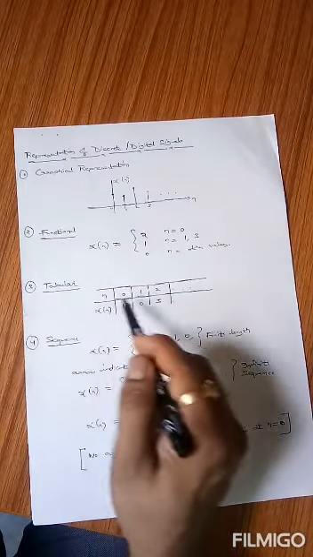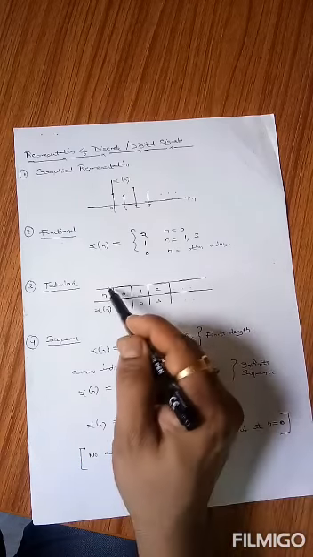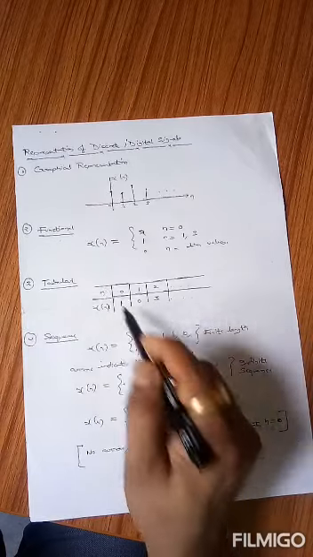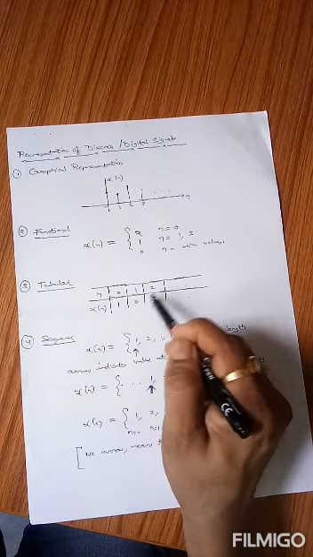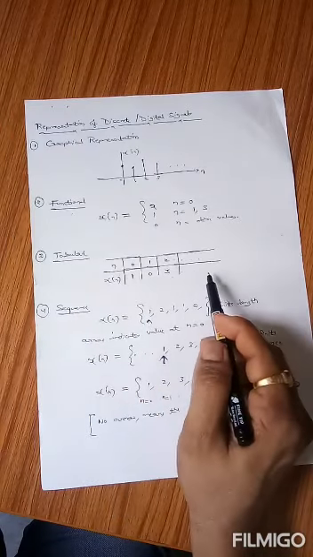Another important representation is tabular representation. The values of n are defined in the first row, and corresponding to these n values, the values of xn are defined in the next row. For the value of n equals 0, the value of xn is 1. For n equals 1, it is 0. For 2, it is equal to 3. This is known as tabular representation.